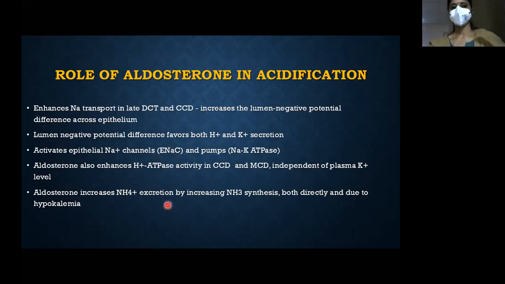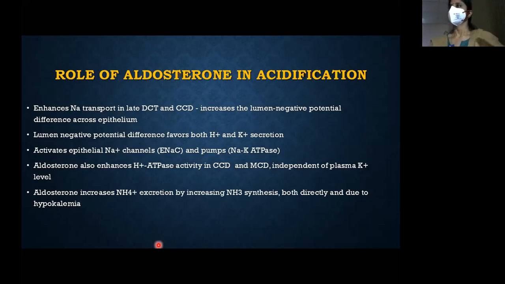Okay. Just as I told you, the sodium transport in DCT and CCD creates a lumen electronegative potential difference, which favors H plus and K plus secretion and activates the ENaC channel, and along with the sodium potassium ATPase in the basolateral side, it also activates the H plus ATPase activity. All these put together cause increased sodium absorption, increased H plus secretion, increased potassium secretion, and increased ammoniagenesis, both directly and indirectly. It causes hypokalemia, and hence it causes increase in ammoniagenesis in the proximal tubule.